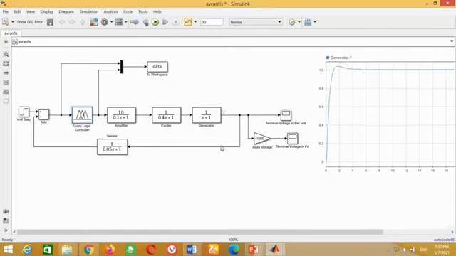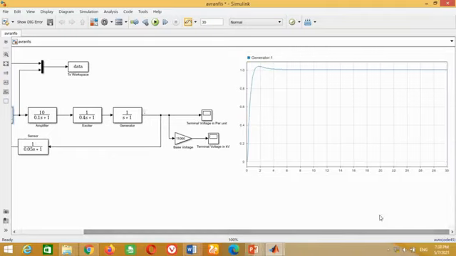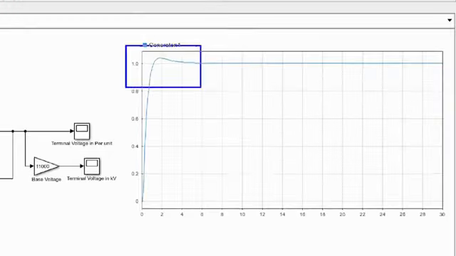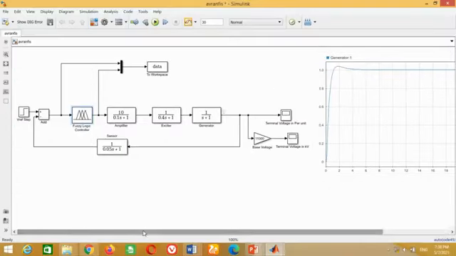Click on this button to run the simulation. You can see the NFIS controller has successfully provided the desired output voltage. Friends, it may be noted that overall the response of the NFIS is best, however it contains some overshoot here.